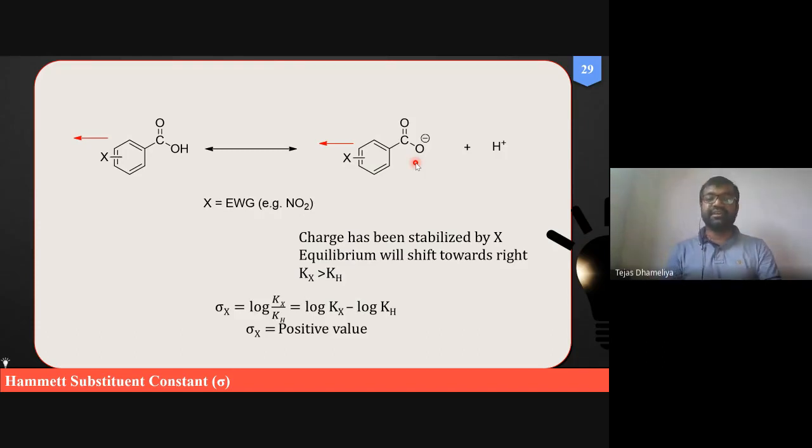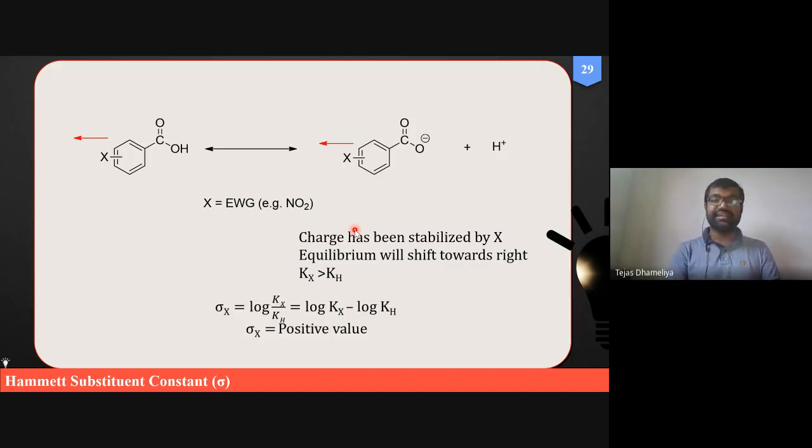This is the reason that nitro is a kind of electron withdrawing group that withdraws the electron from the benzene ring and delocalizes the electron pair which is present on the head of the oxygen, and thus it stabilizes this conjugate base and thus it increases the acidity.